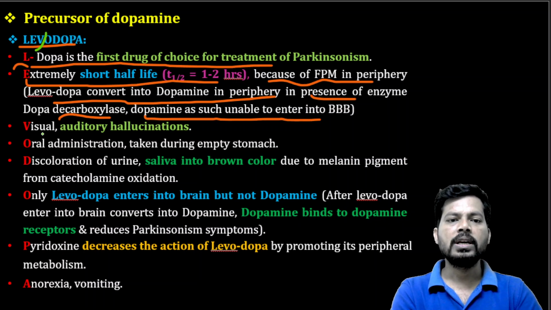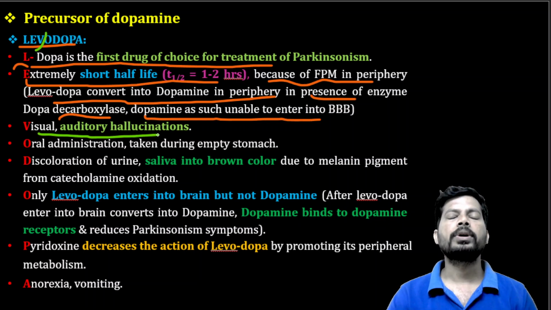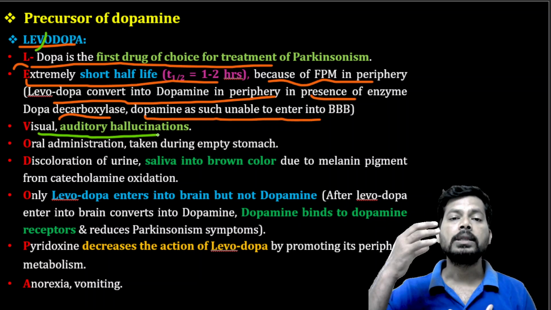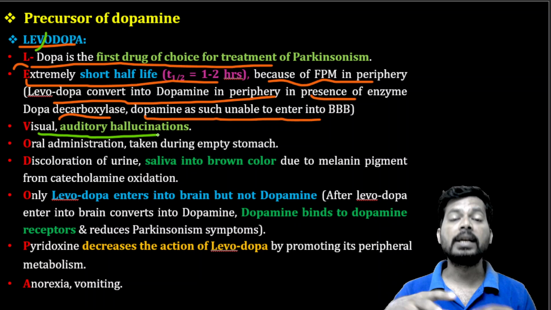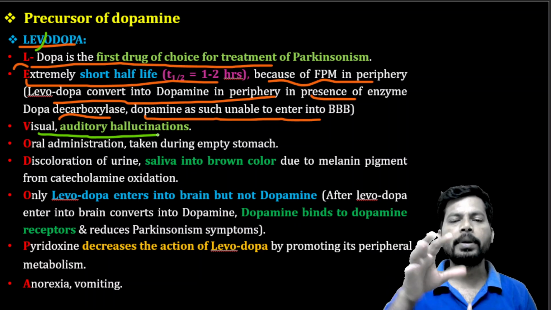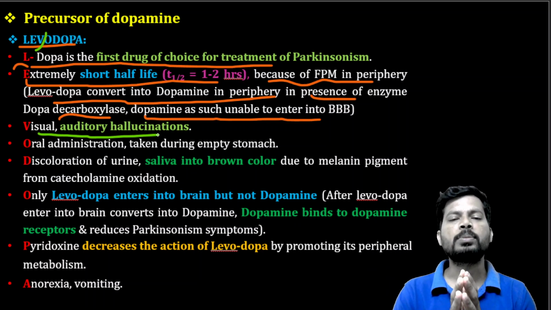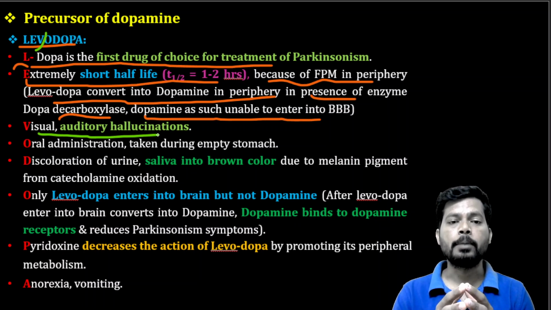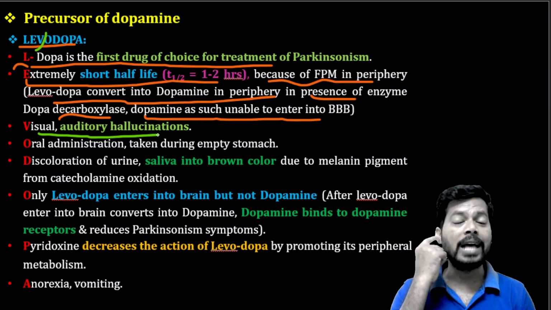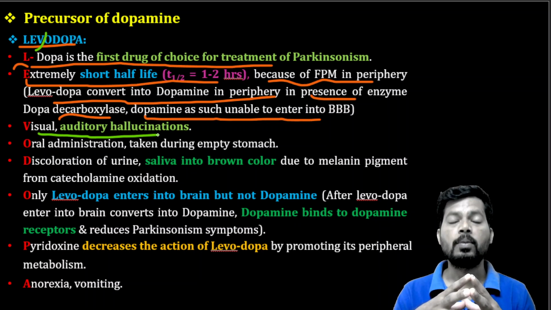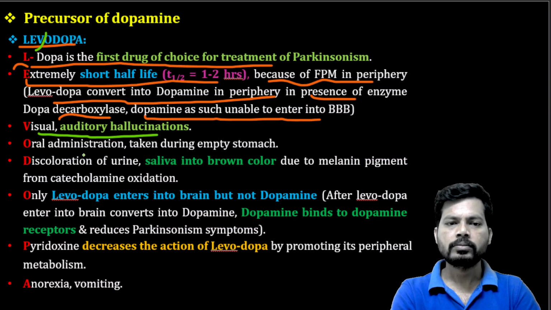V: visual as well as auditory hallucinations. When levodopa enters the brain, it releases dopamine. That dopamine binds to the receptor and helps in the treatment of Parkinsonism symptoms. But a side effect of levodopa is visual as well as auditory hallucinations, false perceptions. And the next letter is O.